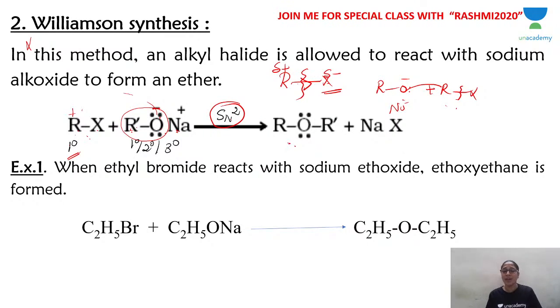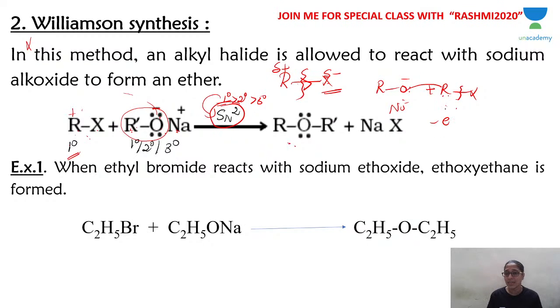And you already know from the haloalkanes chapter, if the mechanism is SN2, what is the reactivity of alkyl halide? Primary, secondary, tertiary. Primary alkyl halide is more prone towards SN2 mechanism than secondary, than tertiary. So alkyl halide has to be primary. That is one reason. Second reason: the nucleophile has to attack this carbon. The simpler the alkyl group, the better, so primary is best.